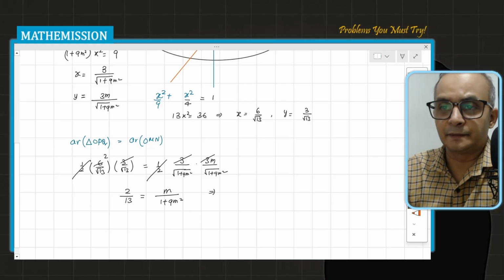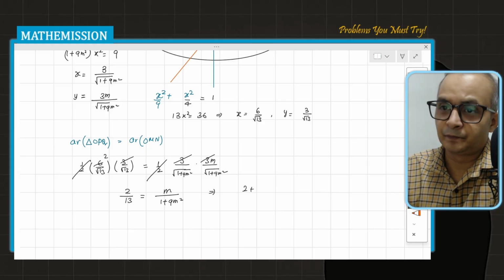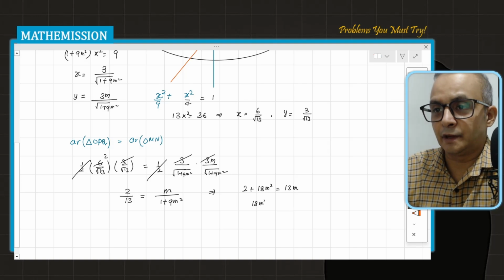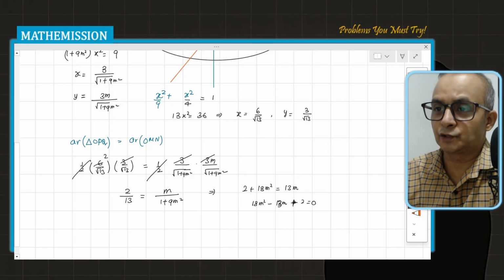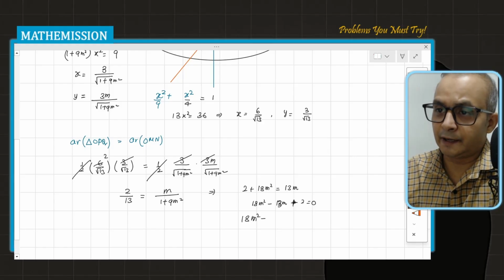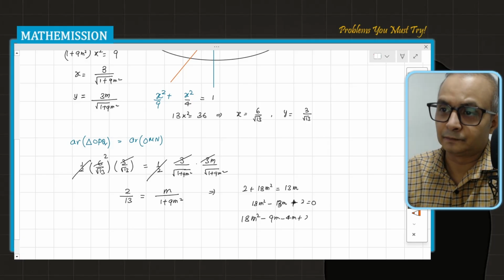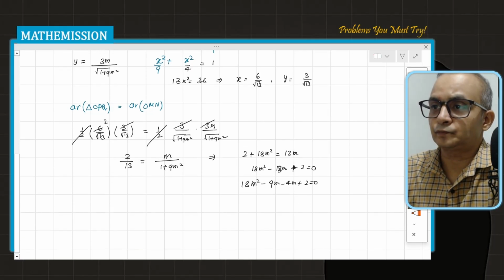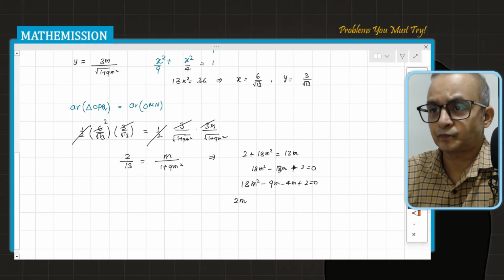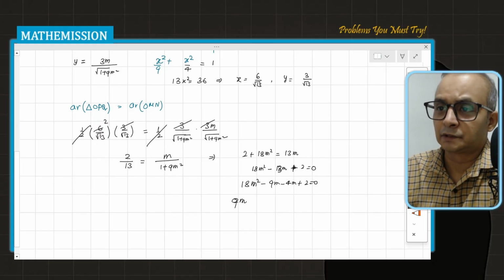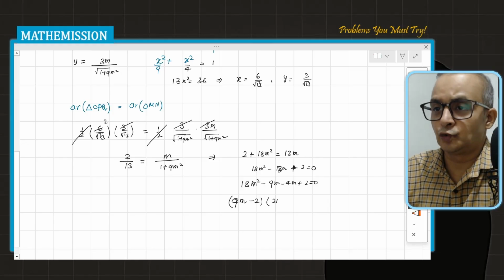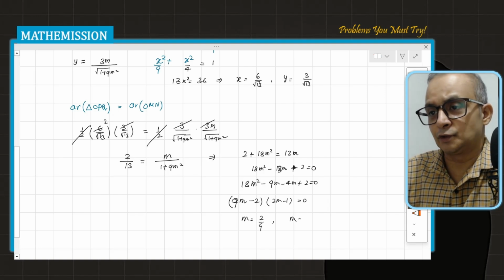All are simplified versions. So let's see now. 2 plus 18m squared is equal to 13m. And so 18m squared minus 13m plus 2 is equal to 0. Now this is 13 here and 18 times 2 is 36, so I can safely find the factors: 9m and 4m. So from there, taking 9m common here, and minus 2, and 2m minus 1. So I got two slopes: m is equal to 2 by 9 and m is equal to half.